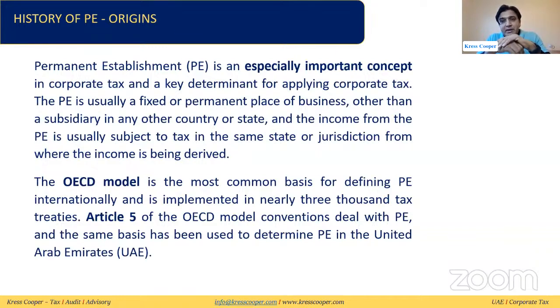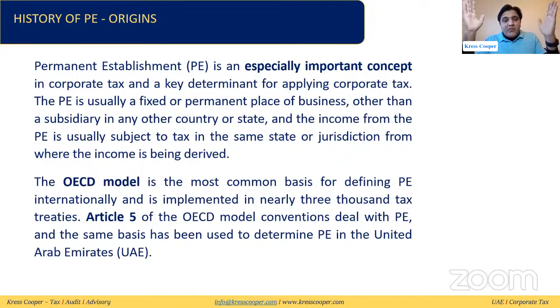If the company has any PE in the respective country, the objective is basically any income related to that PE should be subject to tax in the respective jurisdiction. If this income is being generated from, suppose, Saudi Arabia, related to that permanent establishment in Saudi Arabia, it should be subject to tax in Saudi Arabia. If this income is being derived in UAE, it should be subject to tax in UAE. If this income is being derived in USA, it should be subject to tax in USA.